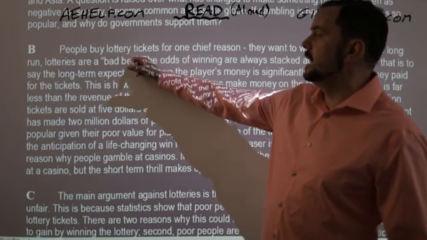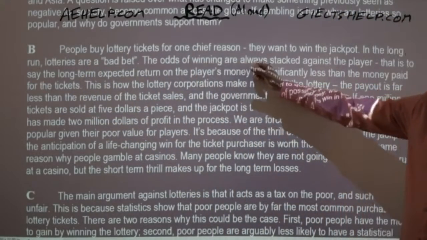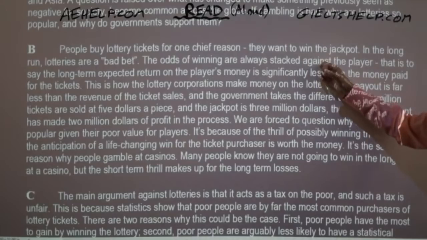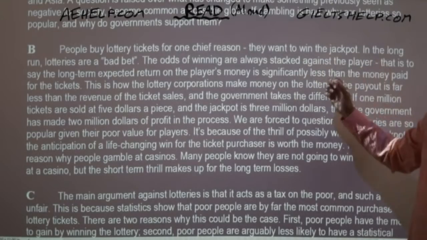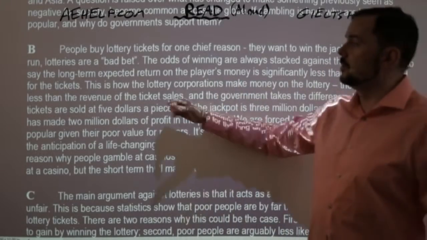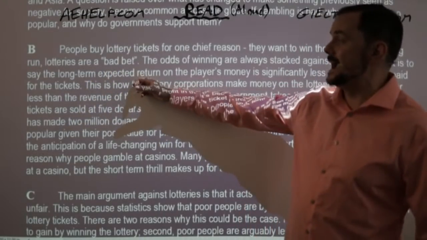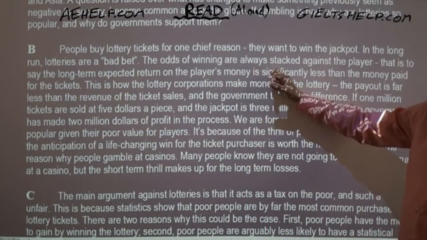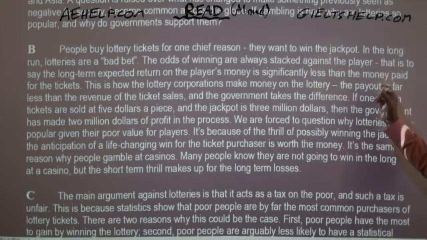So people buy lottery tickets for one chief reason. They want to win the jackpot. In the long run, lotteries are a bad bet. The odds of winning are always stacked against the player. That is to say, the long-term expected return on the player's money is significantly less than the money paid for the tickets.